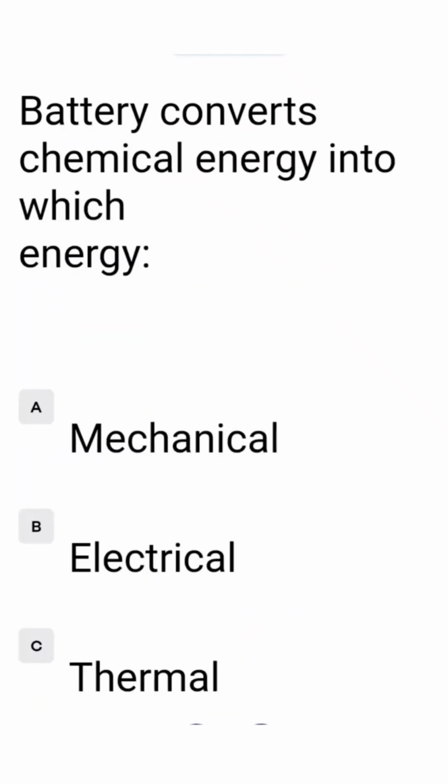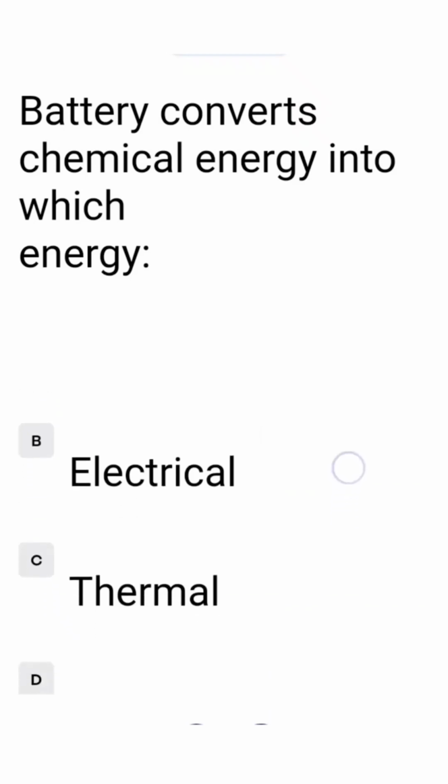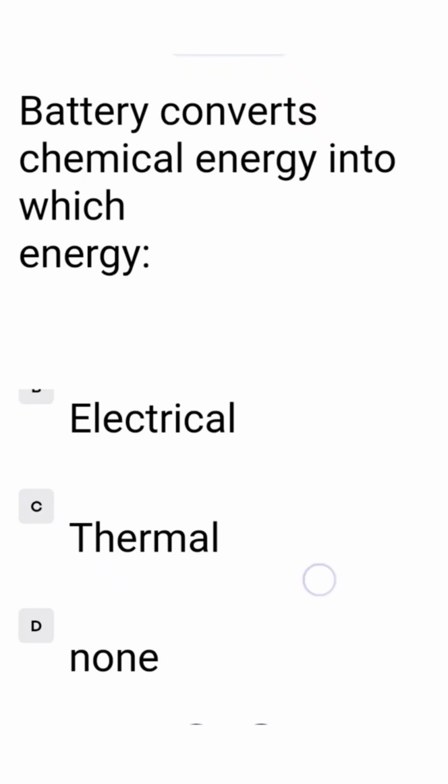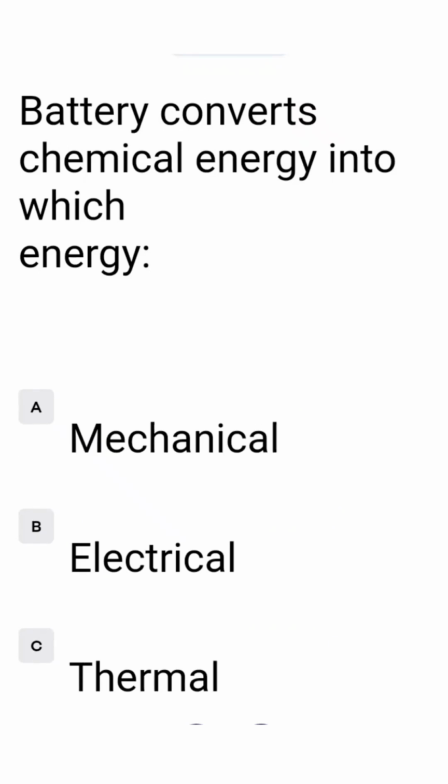Battery converts chemical energy into which energy? A. Mechanical energy, B. Electrical energy, C. Thermal, D. None. Battery converts chemical energy into electrical energy, that is in option B. So we tick at option B.